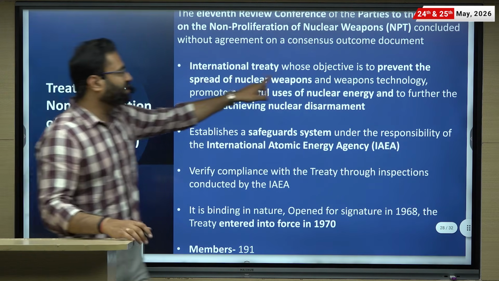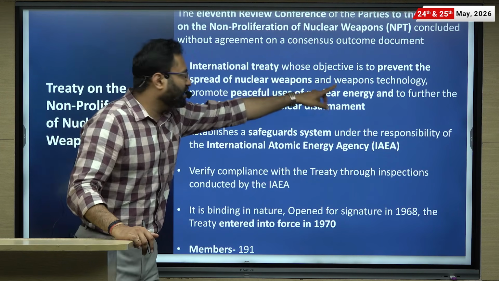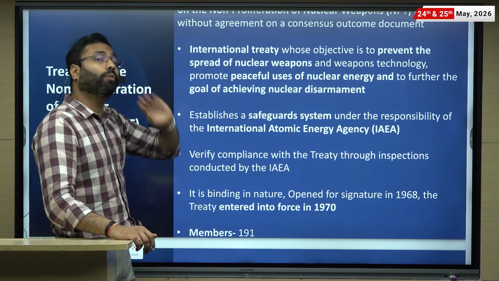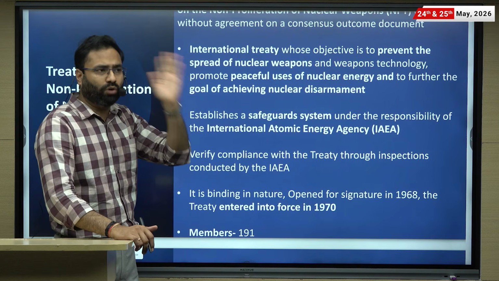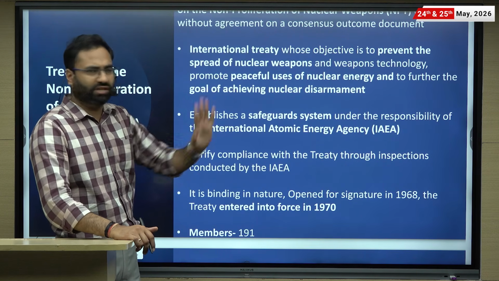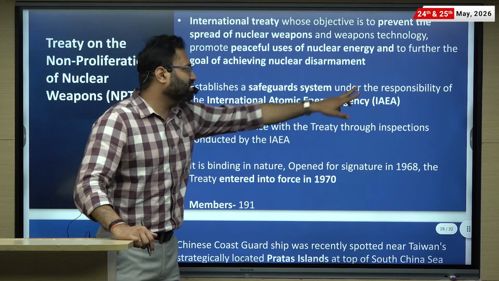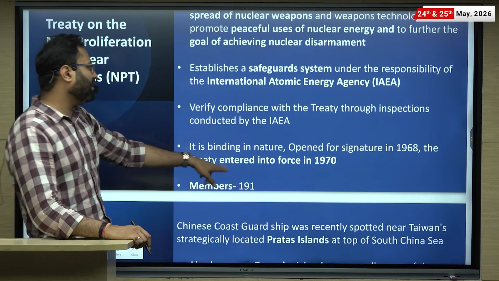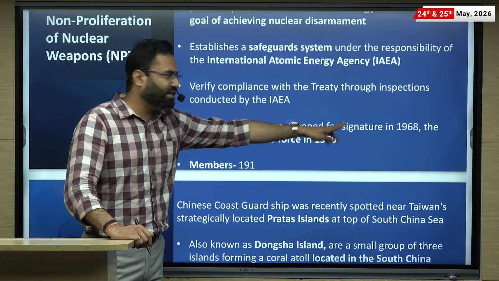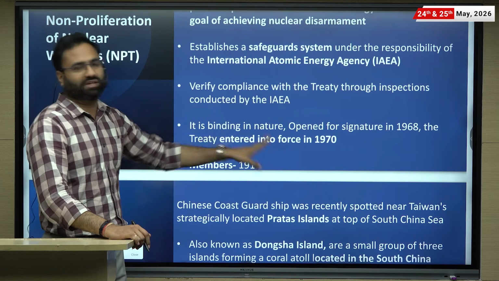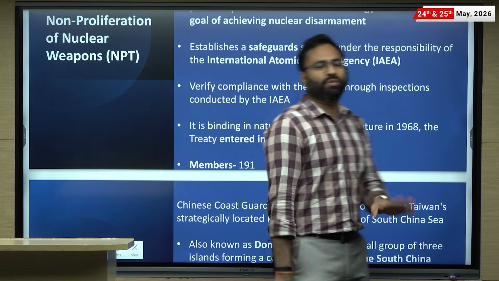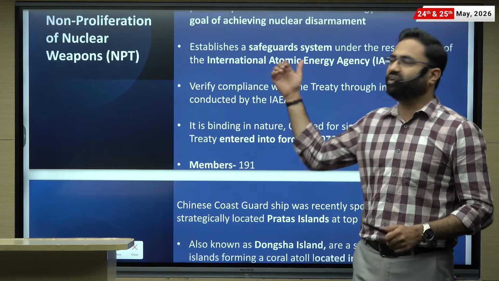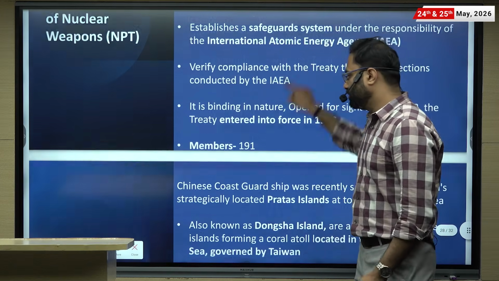International treaty whose objective is to prevent the spread of nuclear weapons and weapon technology, promote the peaceful use of nuclear energy, and further the goal of achieving nuclear disarmament. Objective hai, but ultimately it is not talking about how and when these permanent 5 are going to shed their nuclear weapons. Establishes a safeguard system under the responsibility of the International Atomic Energy Agency. Verifies compliance with the treaty through inspections conducted by the IAEA. Binding in nature, open for signature in 1968 and entered into force in 1970. Members कितने? 191. Has India joined? No. Because this treaty discriminates against those countries which possess nuclear weapons, but then this treaty does not give them the status of nuclear nation.